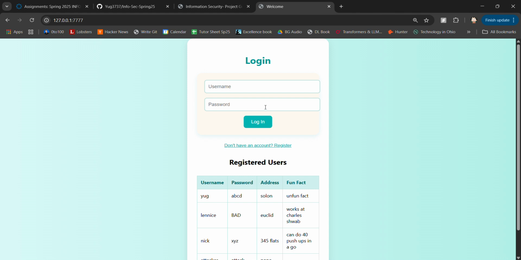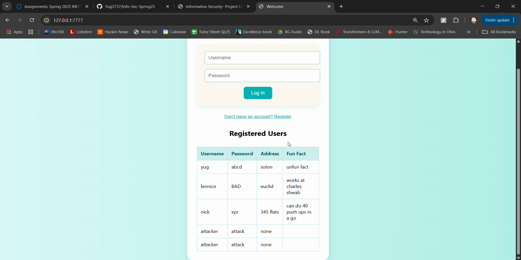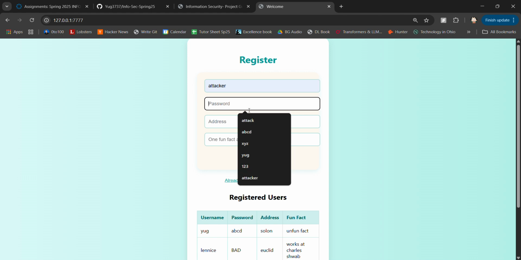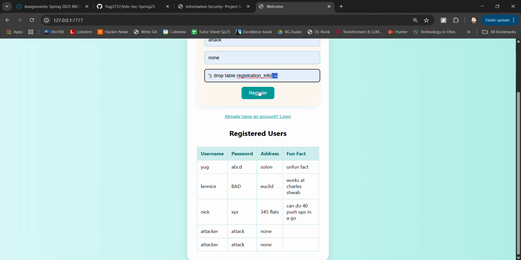And the last query we want to discuss is to drop all that existing data. So let's go back to registration. Let's go to none and let's drop this table. So drop table registration info and then comment everything that comes after it.